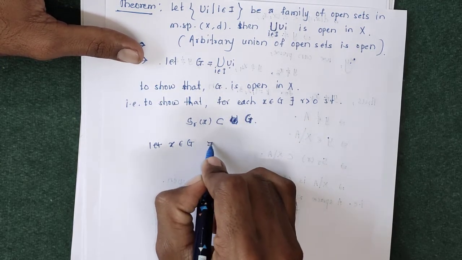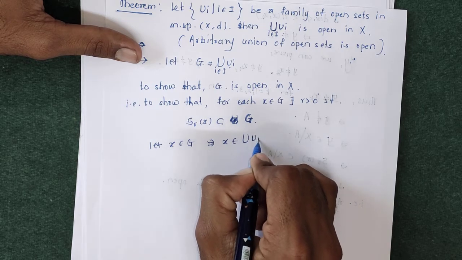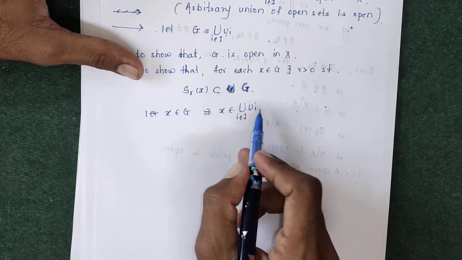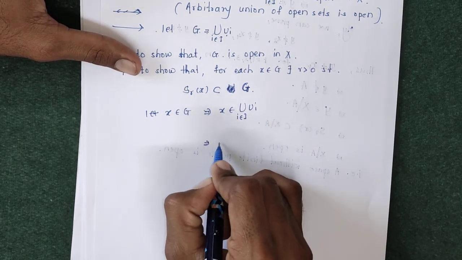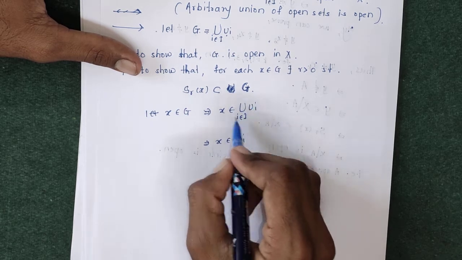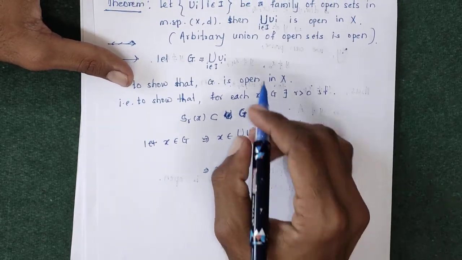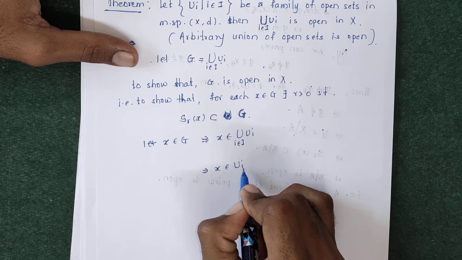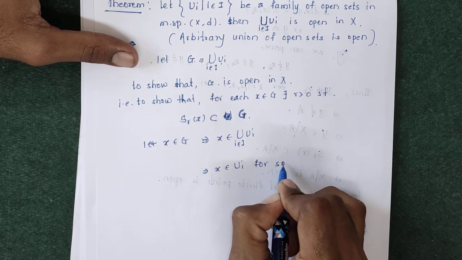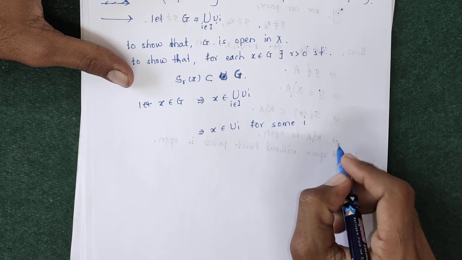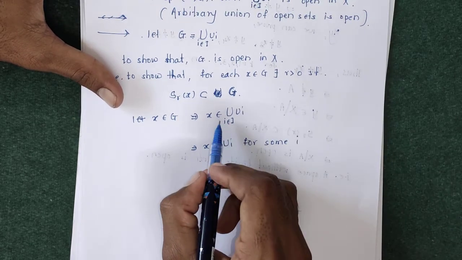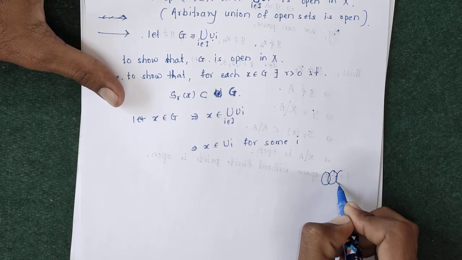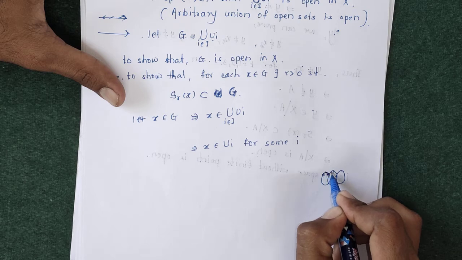X belongs to G means x is a member of the union of Ui. X is an element of this set, the union of Ui. So x belongs to the union of all open sets. This means x belongs to Ui in the union of Ui. If this x is a member of, suppose, u3, then that u3 is in the union, so x again belongs to this union. So x belongs to Ui for some i. Suppose this x is an element of the union of Ui. Suppose this is the first set, this is the second set, this is the third set, then the whole union of these becomes this set.